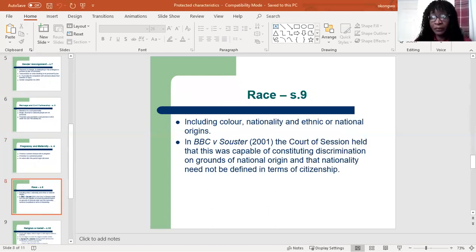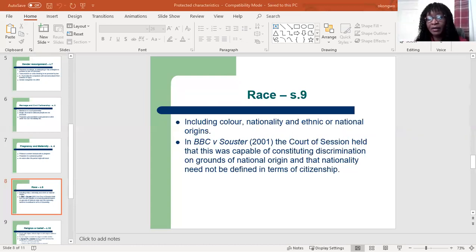Then the next one is race, which can be found in Section 9 of the Act. The law makes it unlawful to discriminate against a person because of their race. This section defines race to include color, nationality, and ethnic or national origins. The use of that word include allows for race to be defined more widely than color, nationality, and ethnic origin, as is listed in the Act.